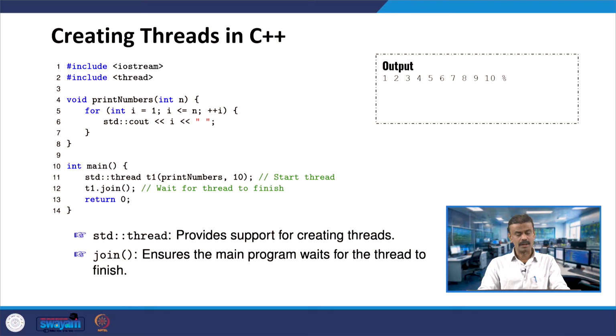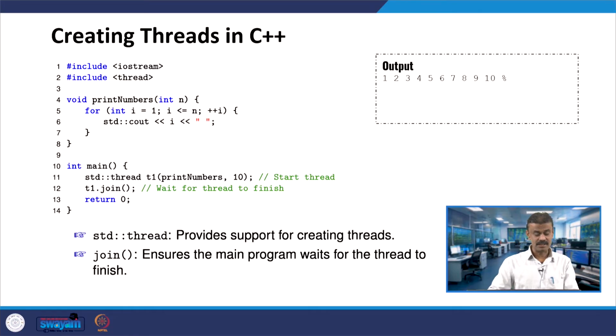how you create threads in C++. I will write this program and I am asking you to execute it, because we have done several executions. Maybe in the case of Java I will do that. In the case of C++, because it is not very difficult, we are already including all the header files. So, we will see how you are going to create the threads in C++.